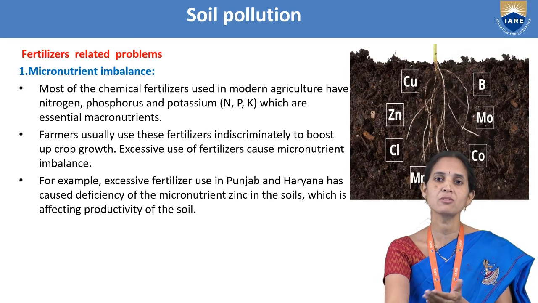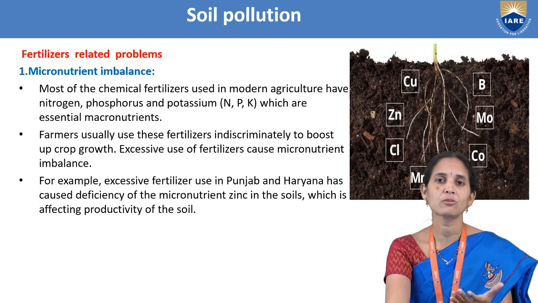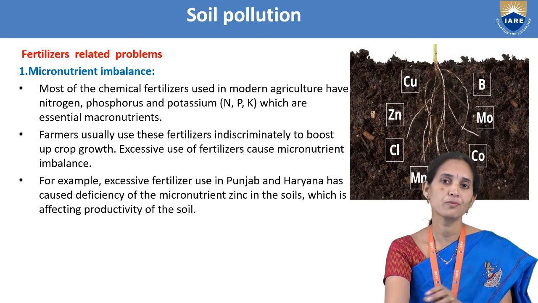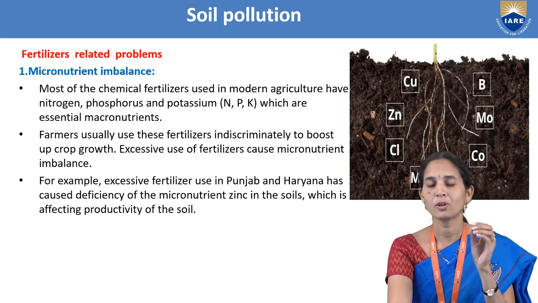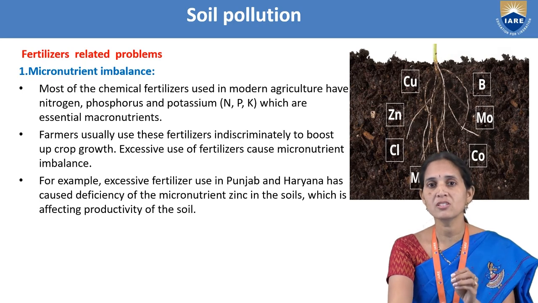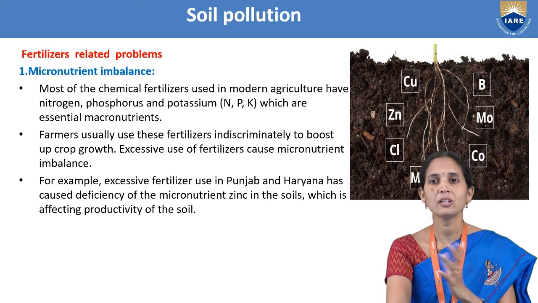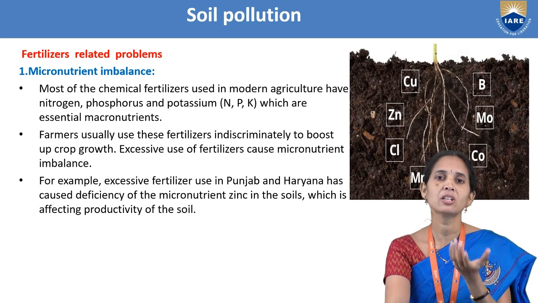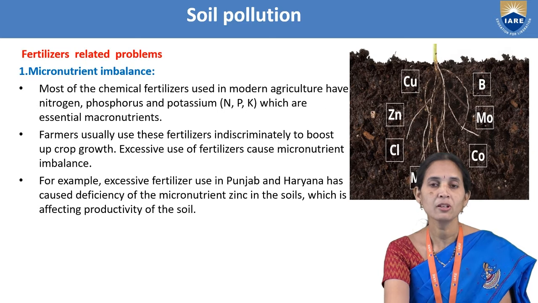So micronutrients are also useful for the plants, not only macronutrients like nitrogen, phosphorus, potassium. But here what is happening? Because we are using excessive macronutrient fertilizers, it causes micronutrient imbalance. So there should be enough macronutrients and micronutrients in the soil so that we get good plant growth, and soil fertility will be good.